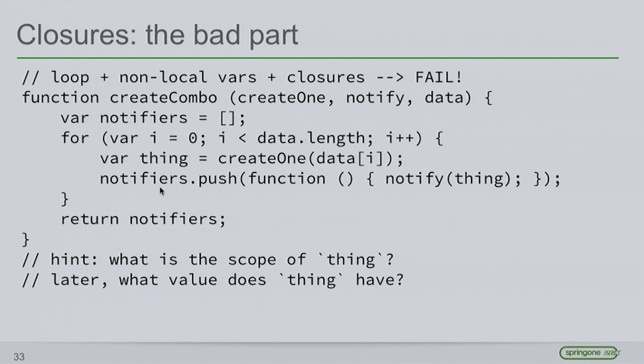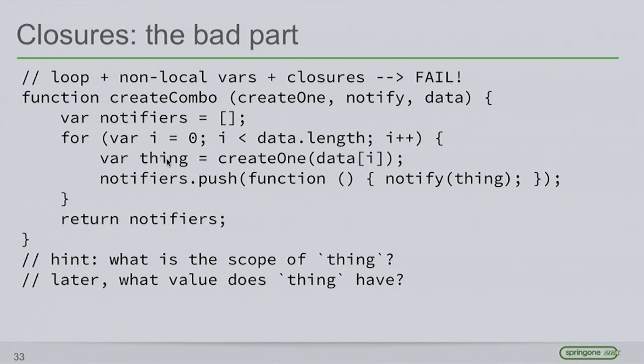So we just loop through this data. We create this thing using createOne, using some of the data, and then we push onto an array a function that ends up calling notify. So it seems pretty benign. Does anybody know what the problem is with this code? There's actually two problems with this code. JavaScript folks cannot answer. Okay, so I'll answer here.